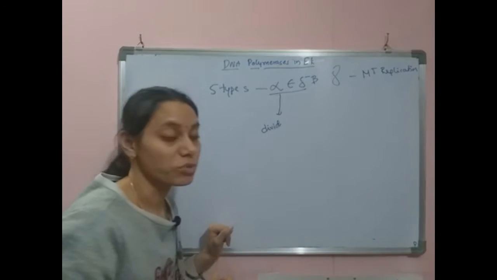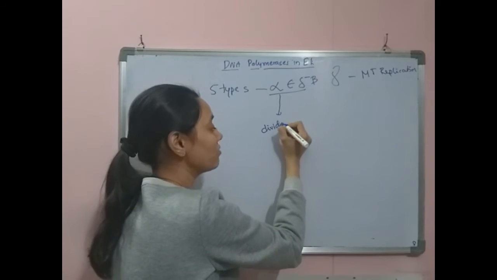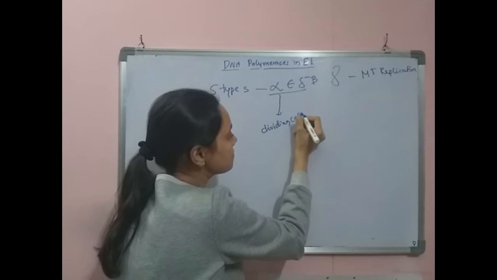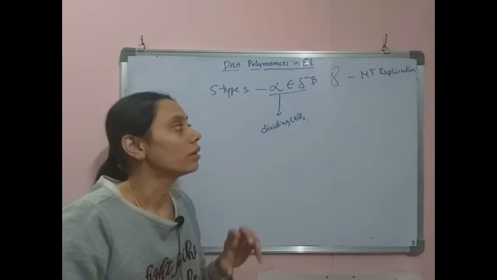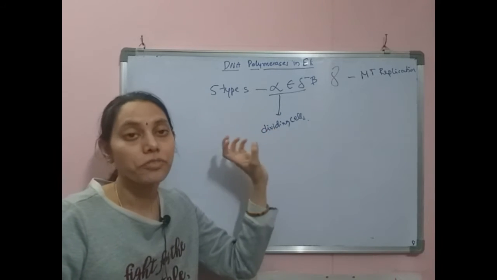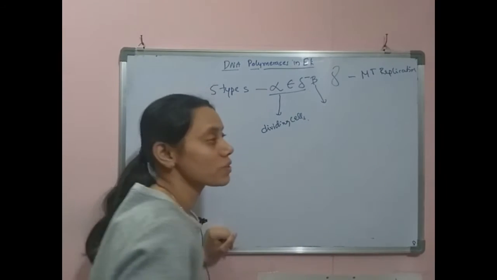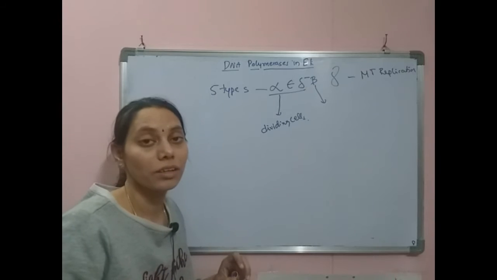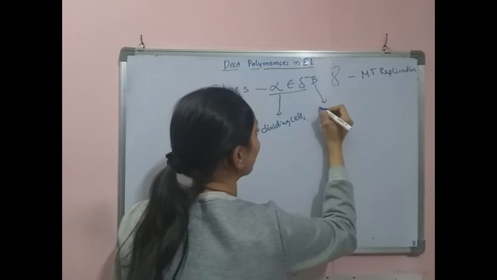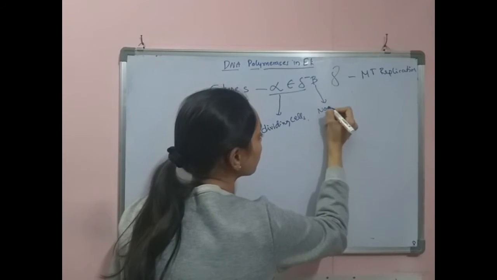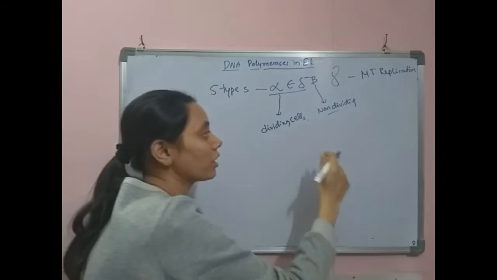Scientists observed that in dividing cells, they find these 3 enzymes predominantly, and they observed that DNA polymerase beta is not an active and predominant enzyme in the dividing cells, but it is an active enzyme in non-dividing cells.